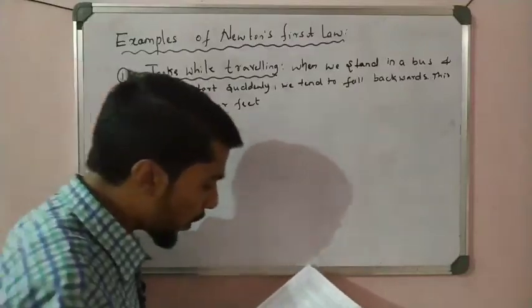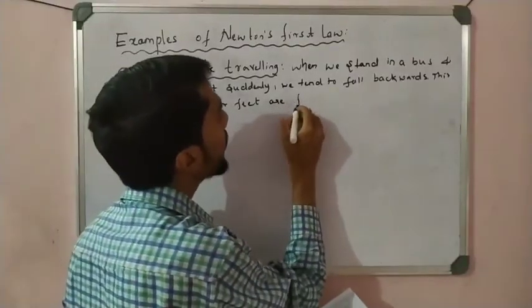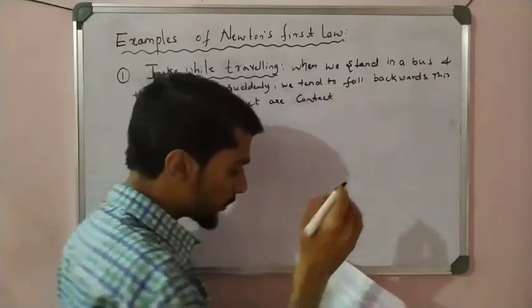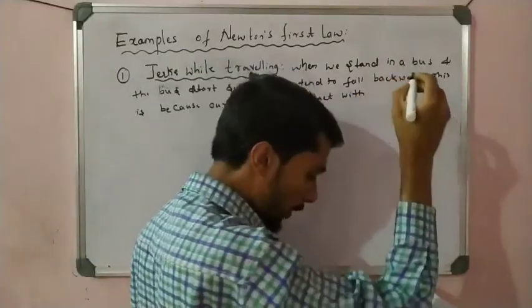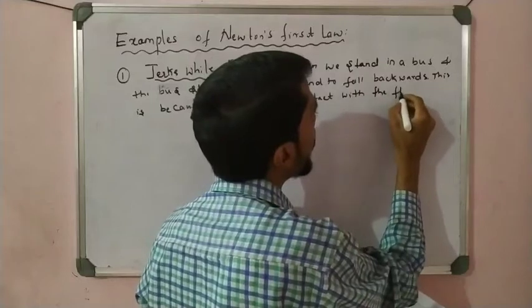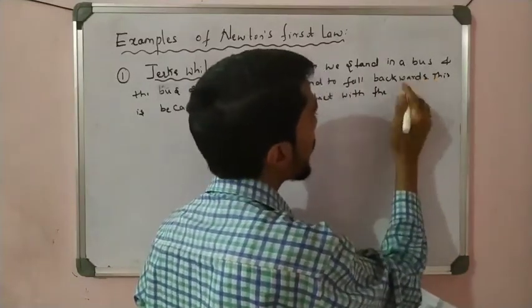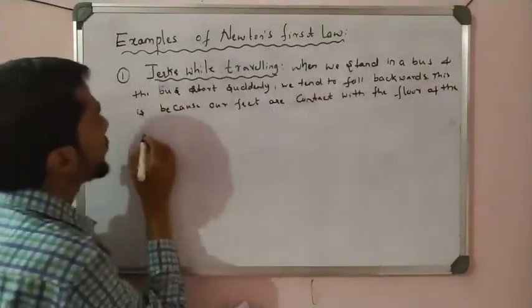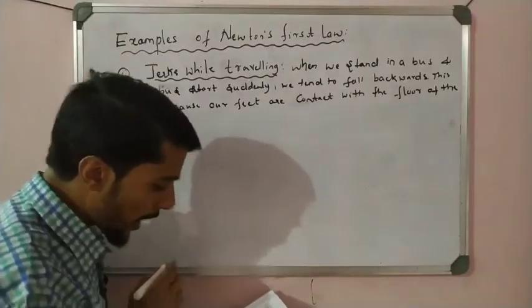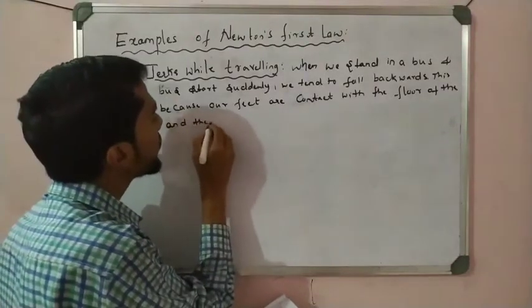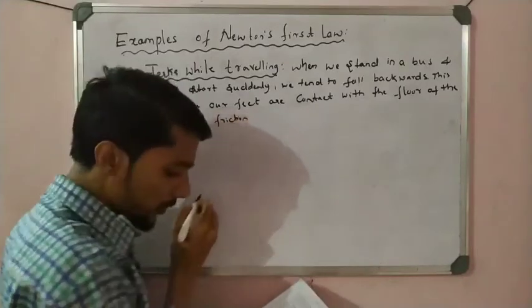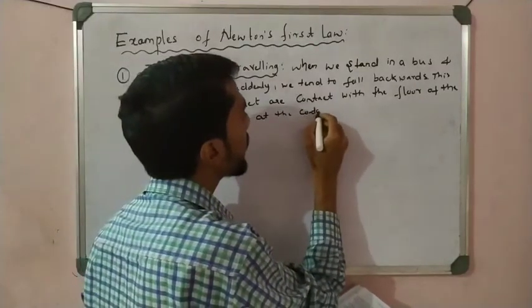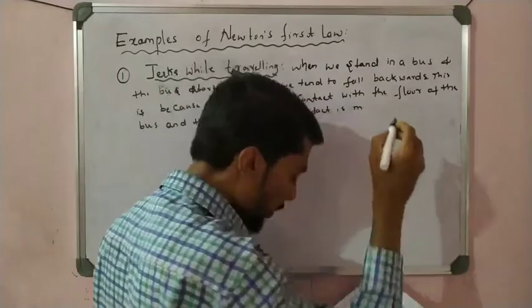Here the explanation is there: because our feet are in contact with the floor of the bus and the friction at the contact is more, the contact friction is high.